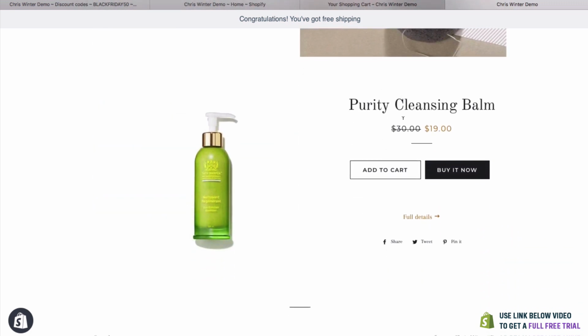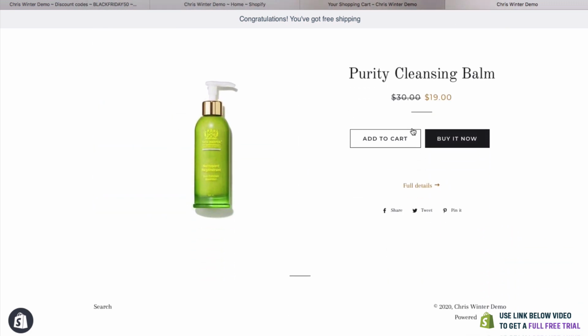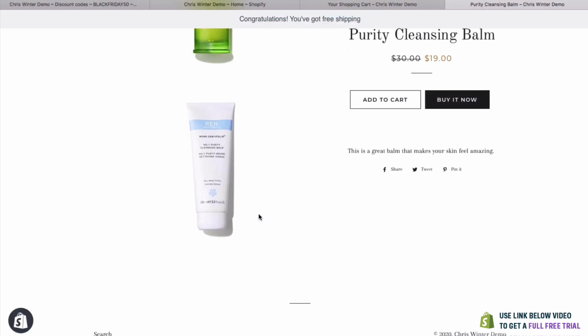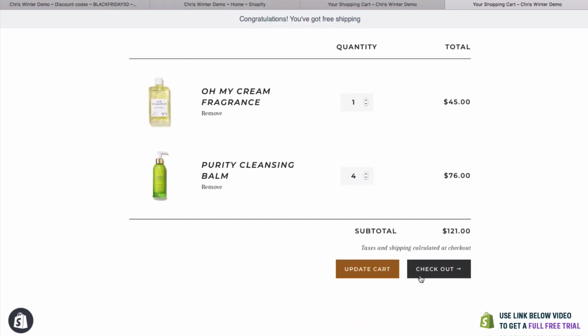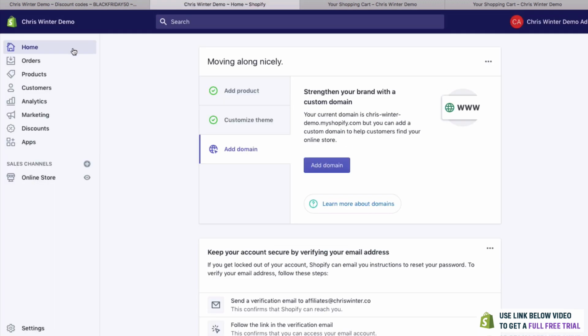We've got this single product here. And if we want to look at this, we can click full details. As you can see, we've got a nice scrolling image here. And we can add this to the cart and buy it, of course, and we can check out. So I think that'll do for this tutorial. As I've always said, I've got longer tutorials which can really go in depth into things like taxes, shipping, and all of that, which we'll go into later on. But this should get you up and running, and hopefully your store is going to be looking awesome as well.